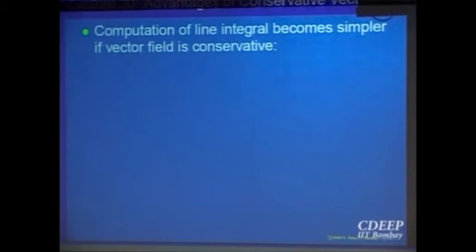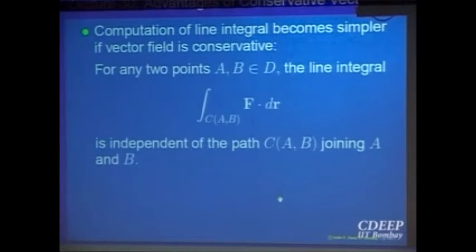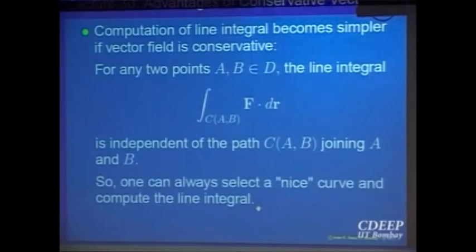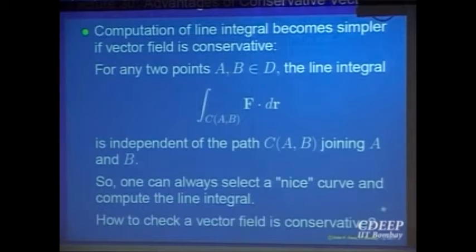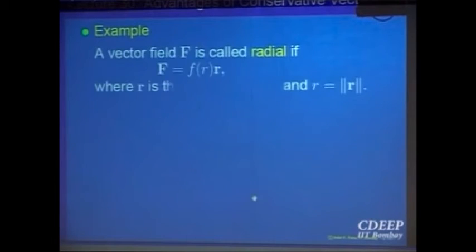And so one would like to find ways of describing when I can say something is conservative. Of course, the definition is there: it should be the gradient of something. But can I find a wide class of functions for which I can say, yes, surely these kinds of functions will be conservative? So I want to give you one example which you have all come across, which we described also earlier. The one advantage is you can always select a nice curve joining the initial point with the final point. So let us look at this example.